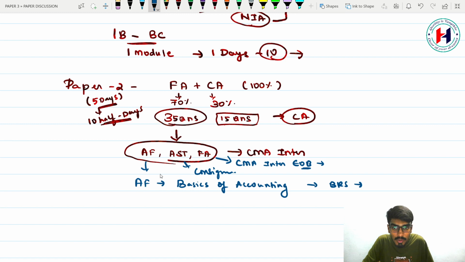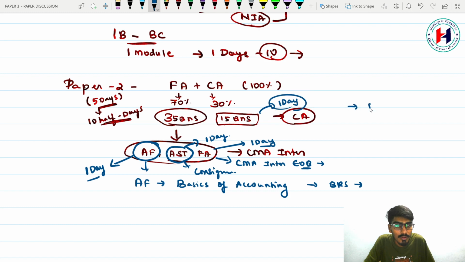Everything regarding the revision we have given. Okay, so how are we structuring it? This accounting fundamental should be your 1-day plan. Then accounting for special transactions, majorly concentrating on bills of exchange and consignment, and lastly joint venture. You will get 1 day. For final accounts, you will get 1 day. So a total of 3 days is gone. And for cost accounting, you will spend 1 day. So a total of 4 days is completed.